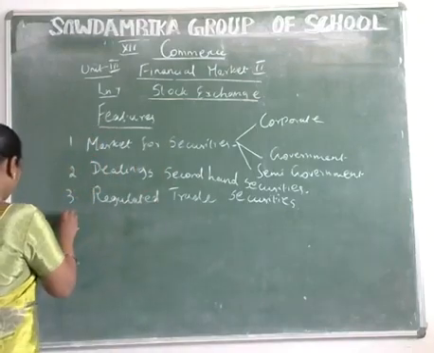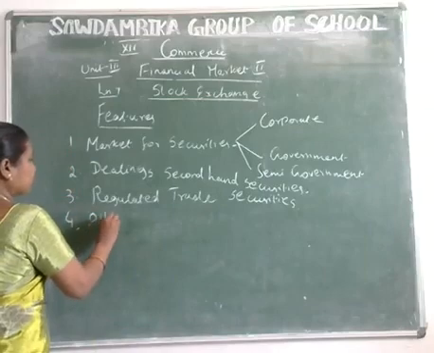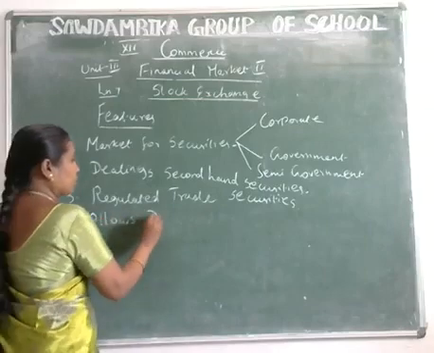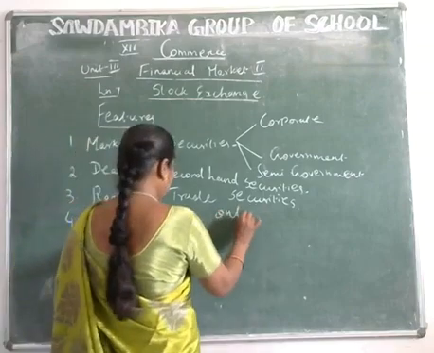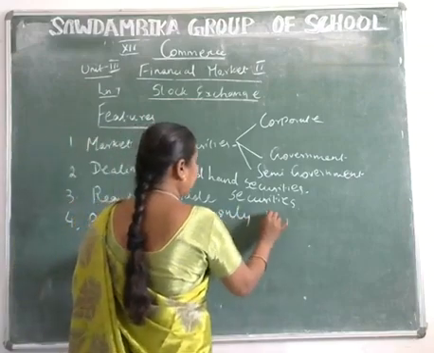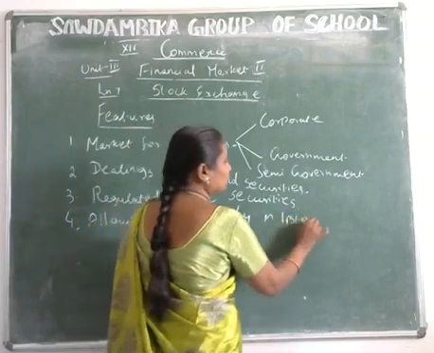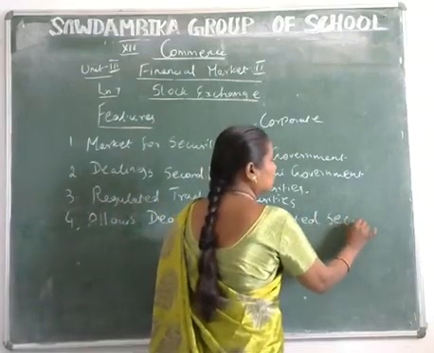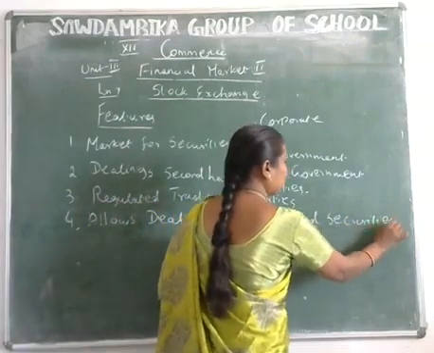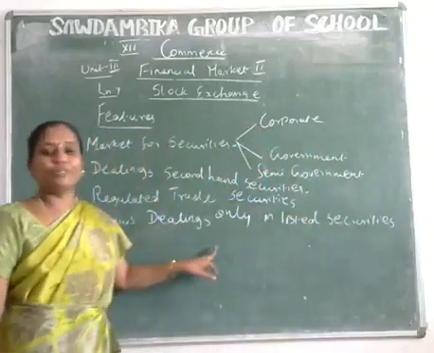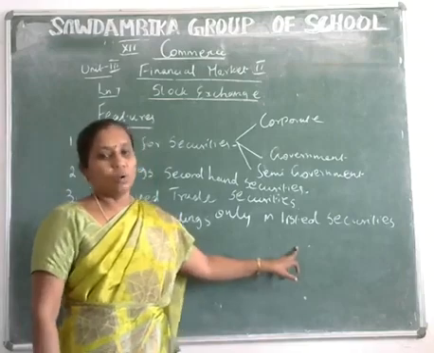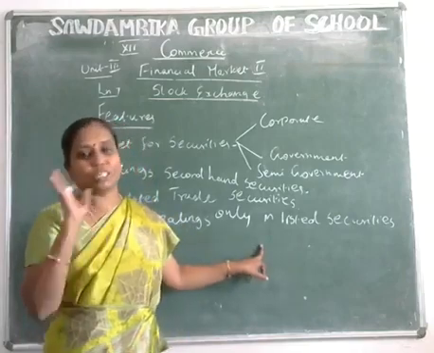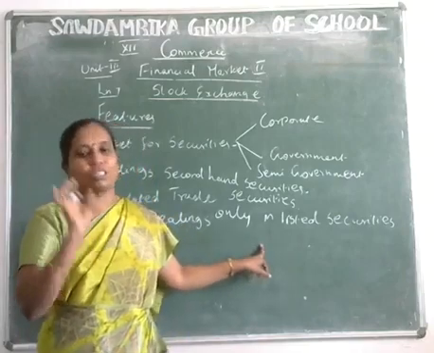The next one is that it allows dealings only in listed securities. Unlisted securities are not allowed to be traded in the stock exchange. What is meant by listing?